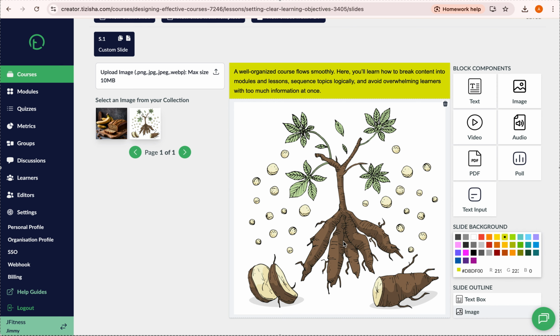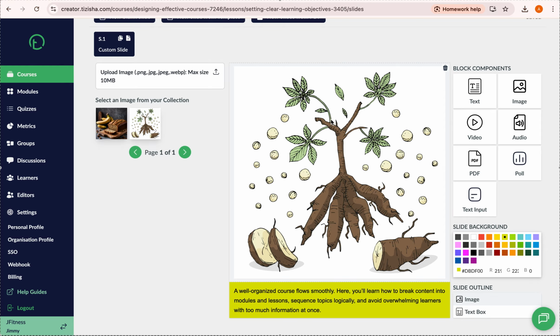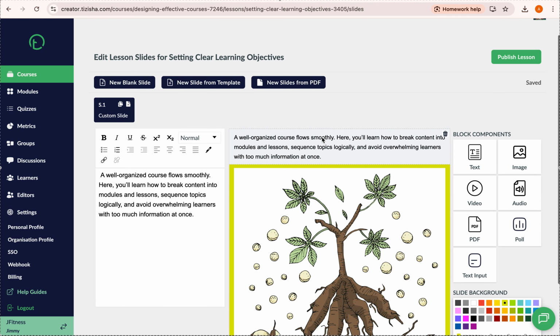And if you wish to maybe change the order of how these appear. So let's say you added this text input at the very top, then the image at the bottom, but for some reason now you want the image to come at the top, then the text input to come at the bottom. So all you have to do is just come to this side outline section at the bottom right of your screen and click on the image maybe and just drag it over to the top, and you can see the order changes now, right? So yeah, that's how you go about this. So if you have like 5 block components in this slide and you need to reorganize, it's just that simple. Just click and just play around with them just for them to meet how you want them to look. For this one, let's just put the text at the top. Looks a bit neater this way.